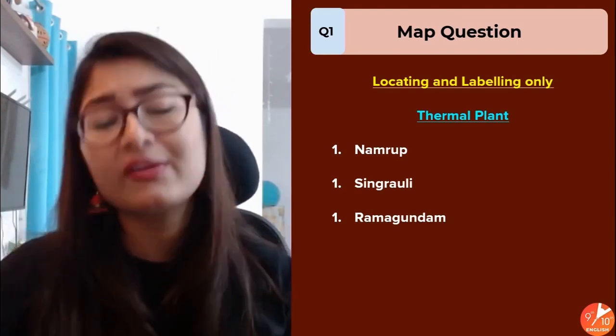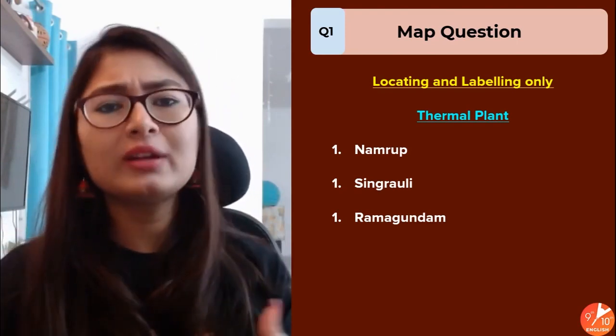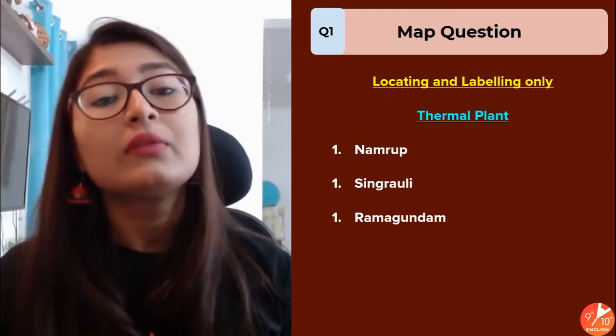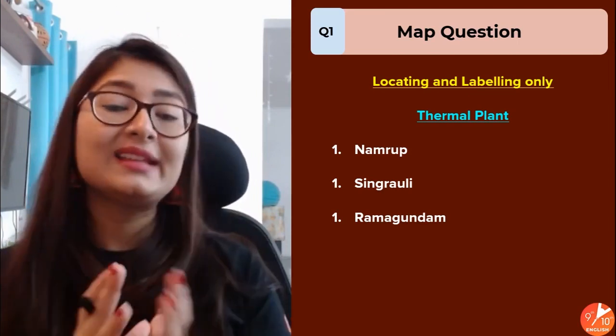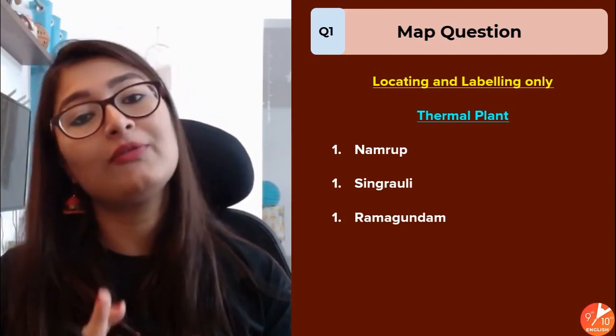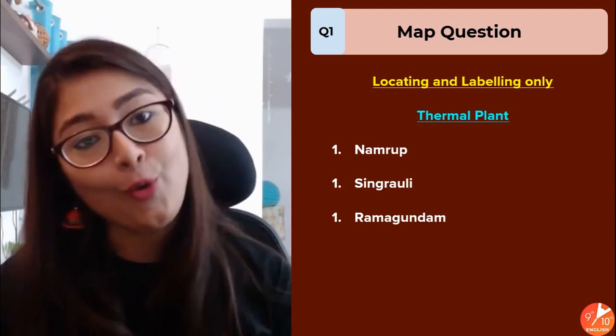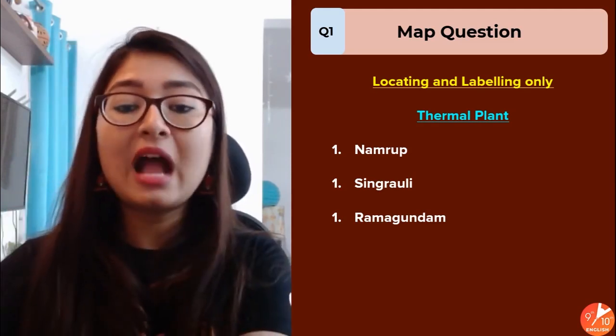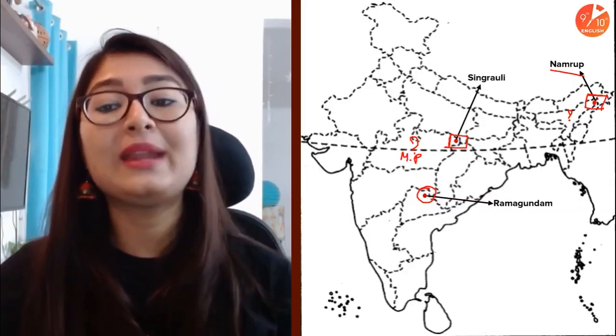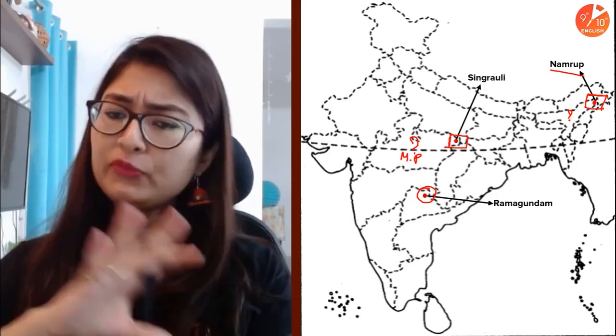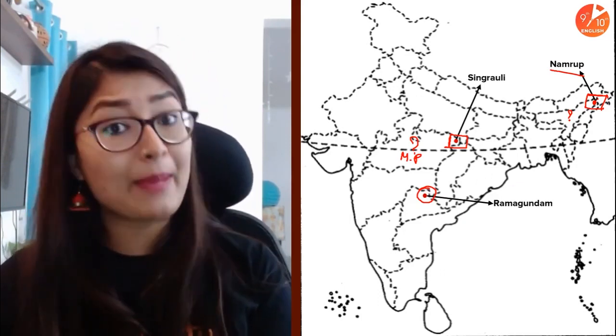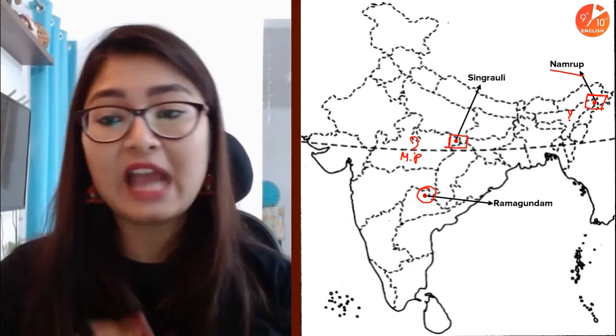Simple reason, cost effectiveness, and to make sure that the business feasibility is more. So that is why these plants are mostly set up where you will find one or the other oil or coal field. Now let's look at Namrup, Singrauli and Ramagundam and place them on the map. So I've already marked it on the map for you. All you need to do is just have a look at it.